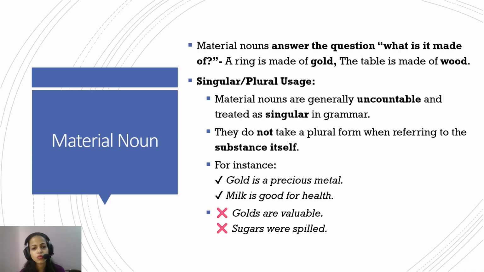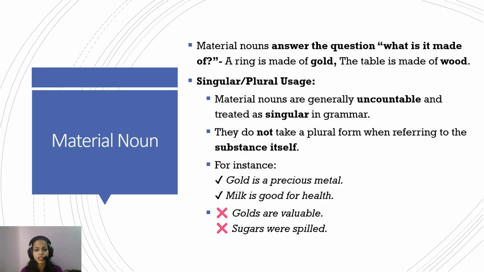Now, material nouns. What are the rules, or how do we use material nouns? As we have discussed, material nouns are something that comprise the whole thing. For example, what is it made of? The answer to that question is a material noun. A ring is made of gold, so gold is a material noun. A table is made of wood. Wood is a material noun.